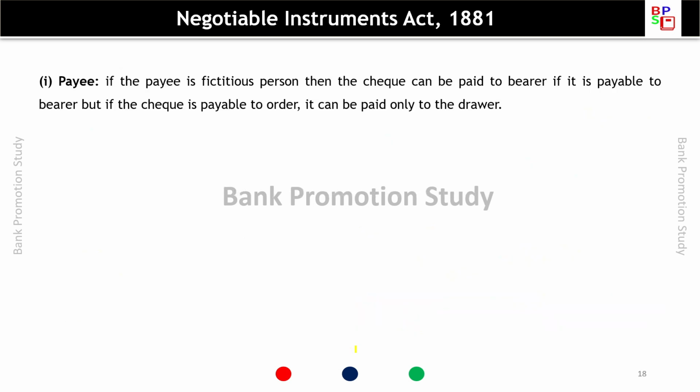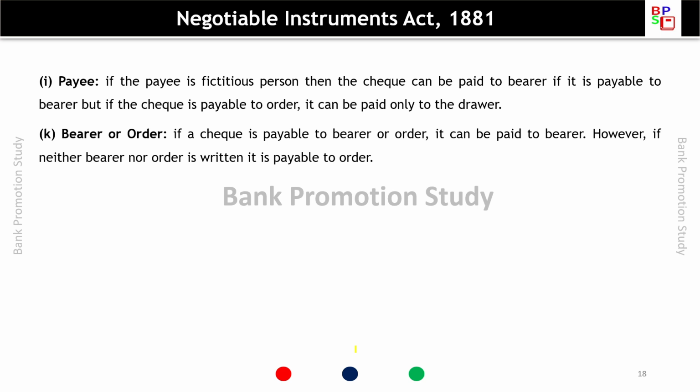Payee. If the payee is a fictitious person, then the check can be paid to bearer if it is payable to bearer. But if the check is payable to order, it can be paid only to the drawer. Bearer or order. If a check is payable to bearer or order, it can be paid to the bearer. However, if neither bearer nor order is written, it is payable to order.